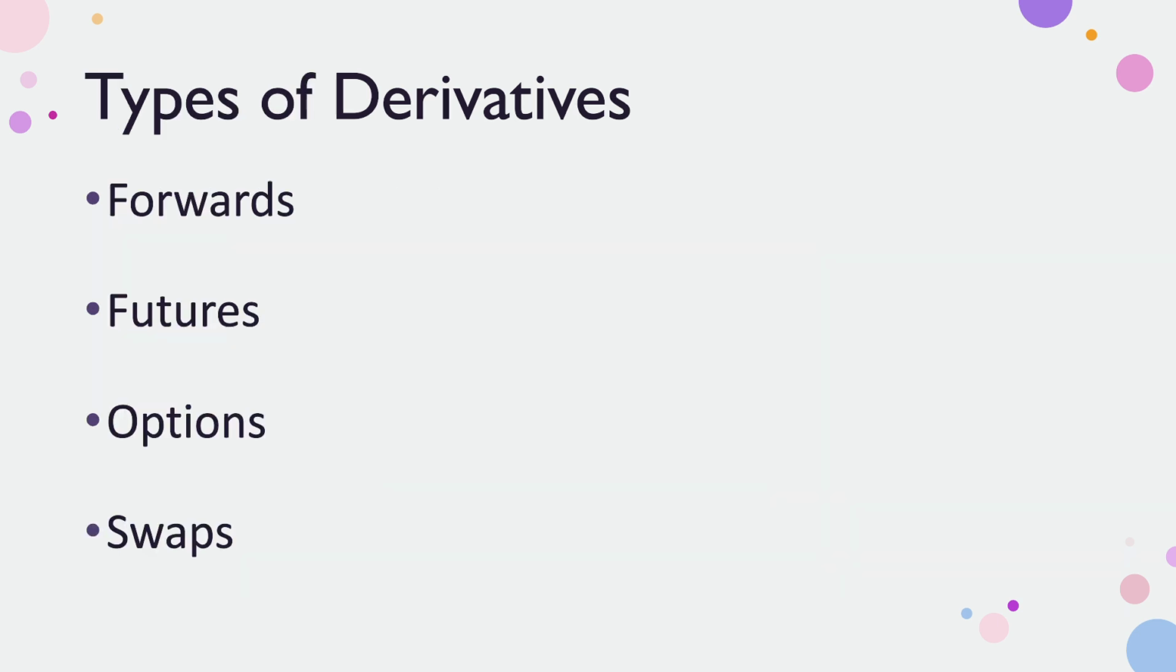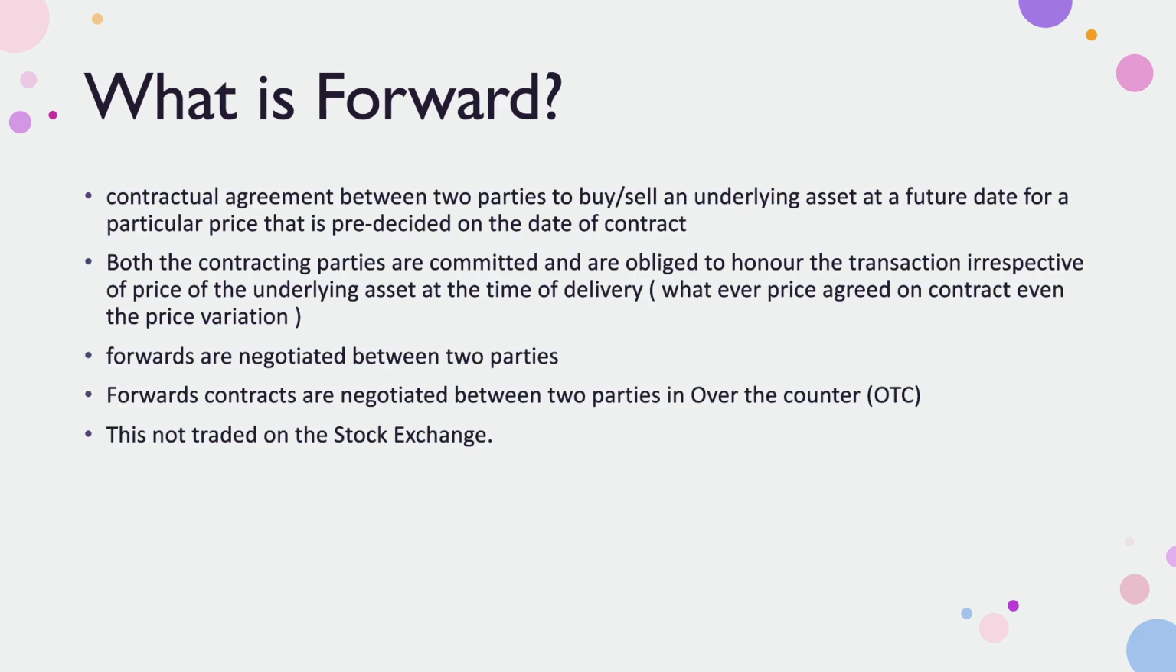Let's check what types of derivatives we have in a financial market. Forwards, futures, options and swaps: these are the four types of instruments we have. Let us understand what a forward is. A forward is a contract, an agreement between two parties, either to buy or sell. If it is a contract, of course there will be a buyer and a seller, because that is how a contract works. It is to buy or sell the underlying asset on a future date, not the current date.